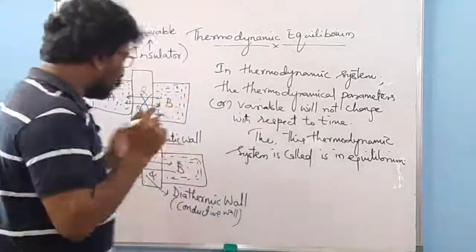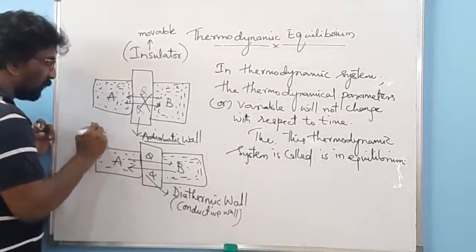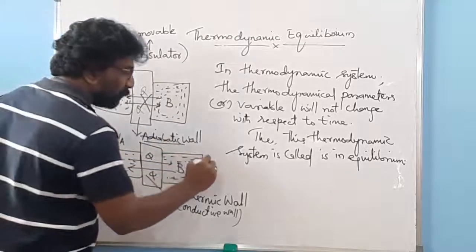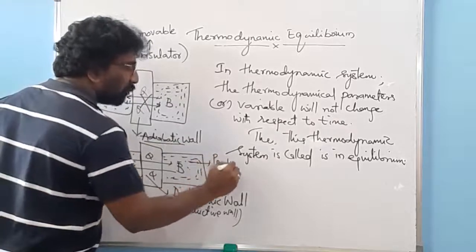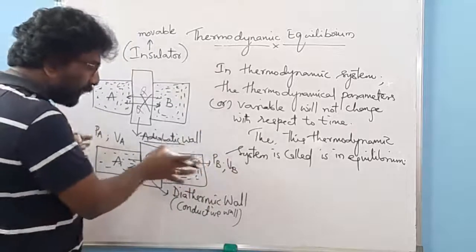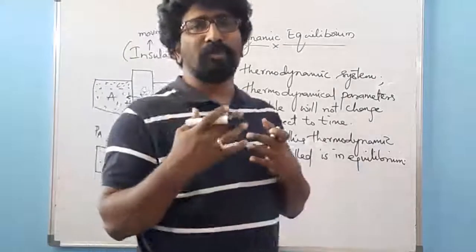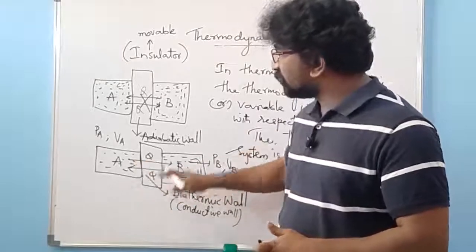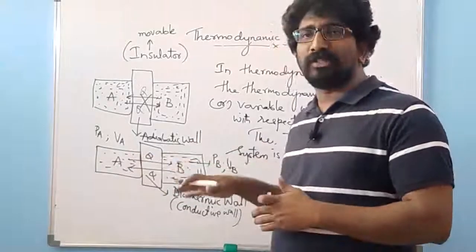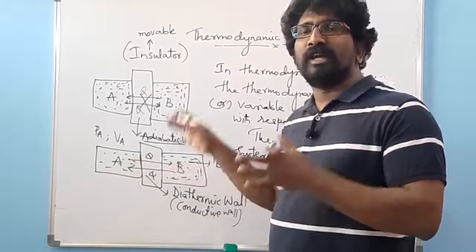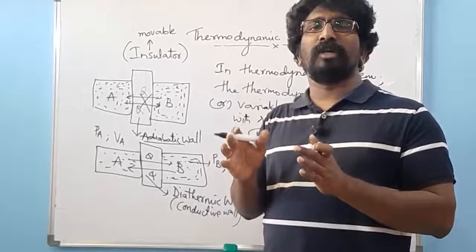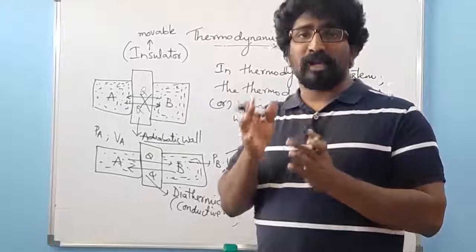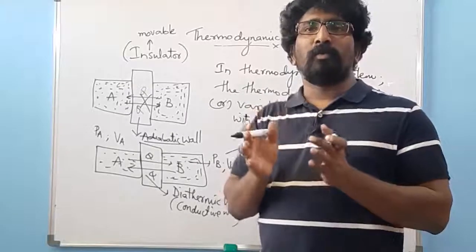So let me assume that the pressure of system A is initially PA and the volume of system A is VA initially. And in the same case, let the pressure of system B be PB and volume VB. So now, if these are the initial pressures and volumes of two different systems, whenever a conductive wall comes into picture between the two systems, then definitely the heat transfer takes place between the two systems. If the heat transfer is happening, what happens? The molecules or the number of moles are going to be altered. It means that there will be change in the variables like pressure, there will be change in the volume.